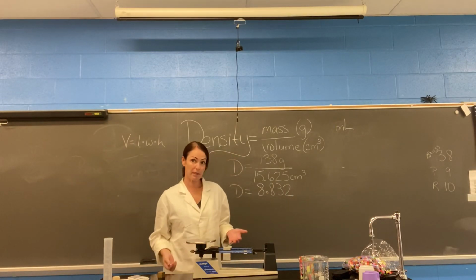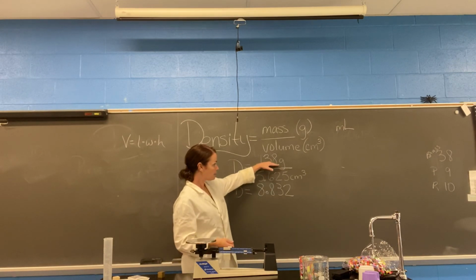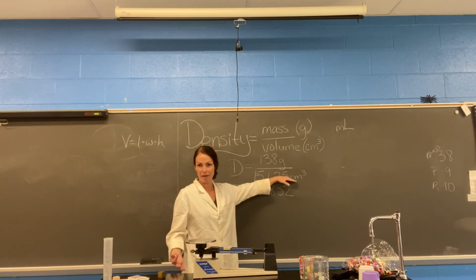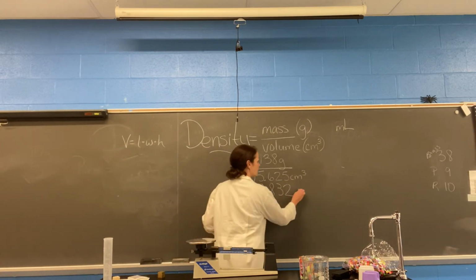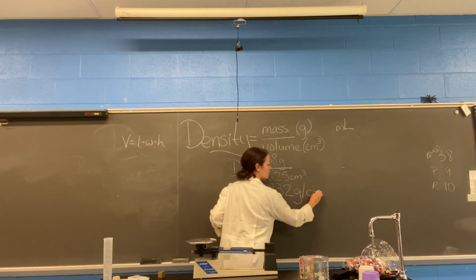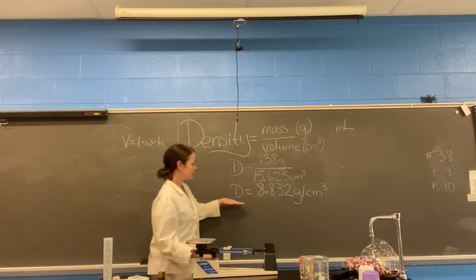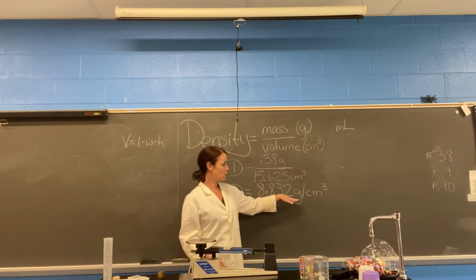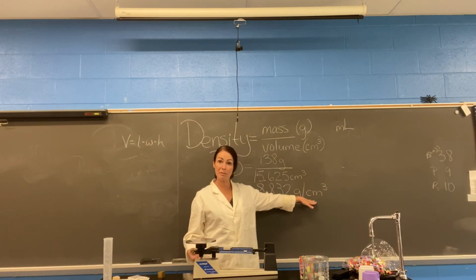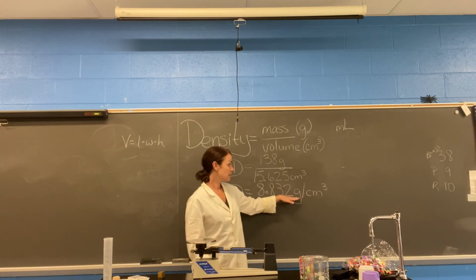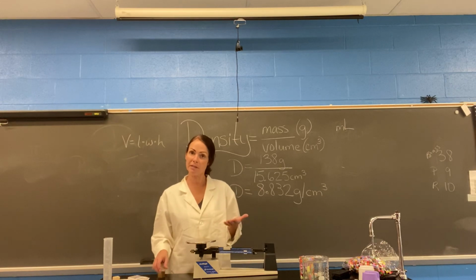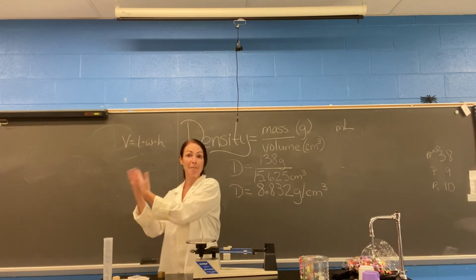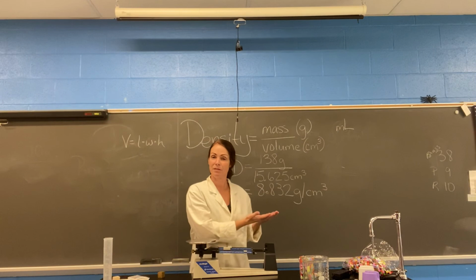Now, here's where we run into a little bit of trouble. Grams and cubic centimeters are not the same thing. We can't divide grams by cubic centimeters. So we actually leave it exactly the way it is. Grams per cubic centimeter. So the density is 8.832 grams per cubic centimeter, which actually makes sense because it's the stuff in a certain amount of space, and that's what density is. Density is the comparison of how much stuff or how much mass is in a certain amount of space or in a certain volume.